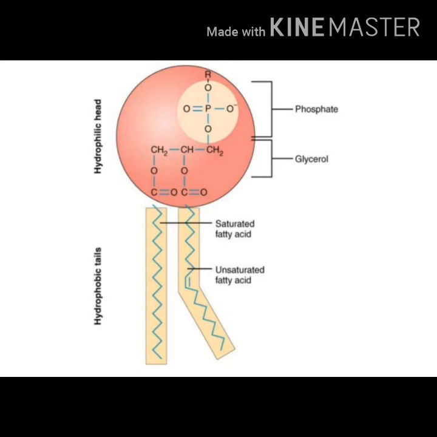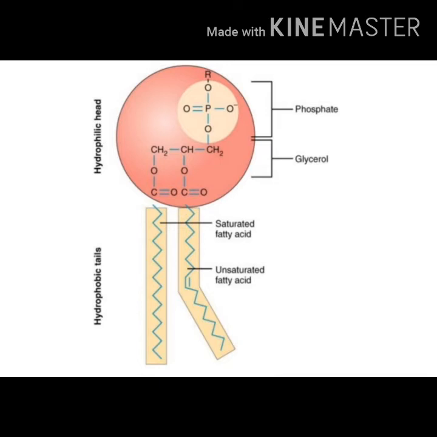Fatty acids are attached to the first and second carbon, while the phosphate group is attached to the third carbon of the glycerol backbone. The fatty acyl side chain may be saturated or may contain one or more double bonds.